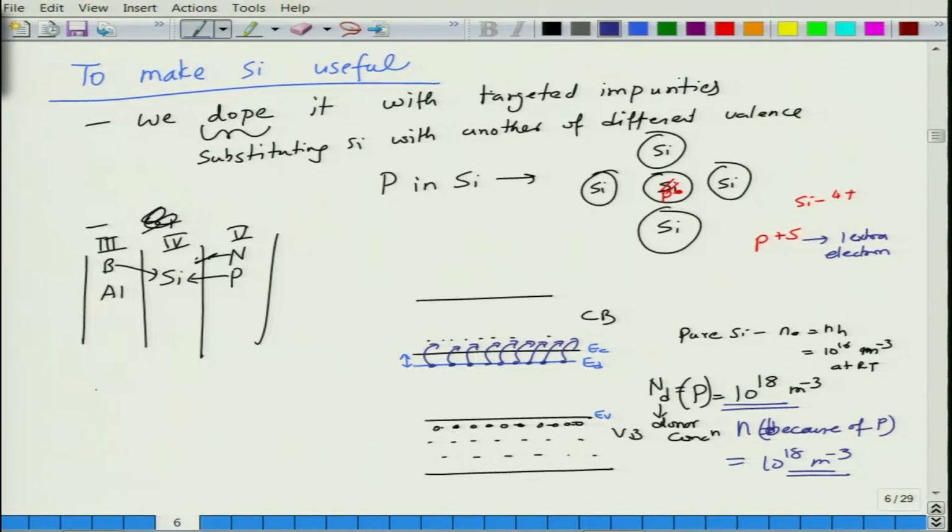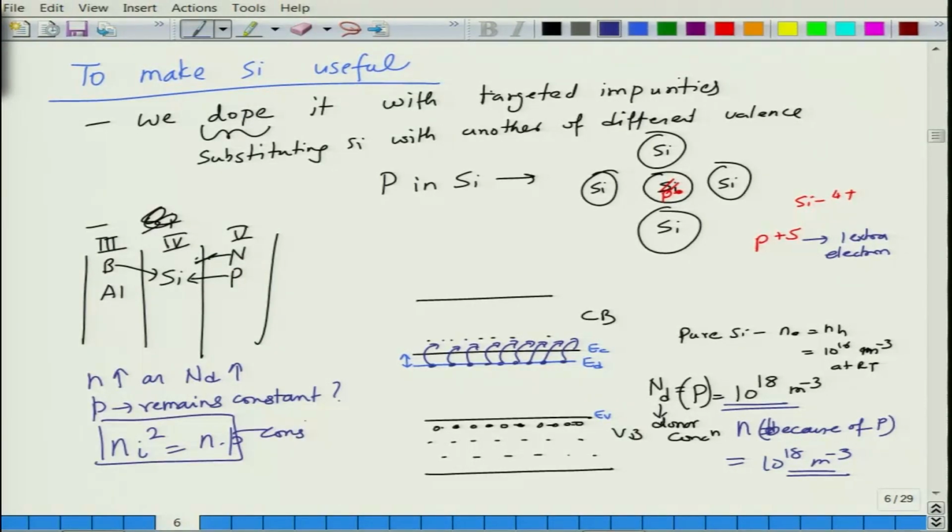But what it means is that your n increases as N_d increases, but does it mean p remains constant? That does not happen. Because of the law of mass action, n_i square, which is equal to np, is always constant, whether it is for an extrinsic semiconductor or for an intrinsic semiconductor.